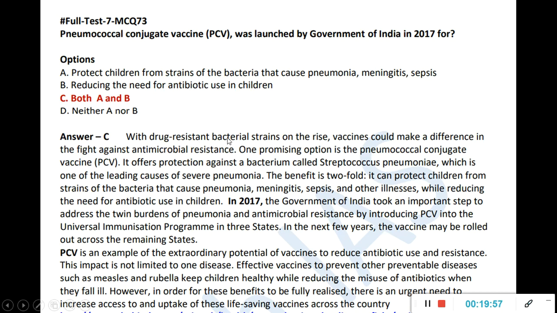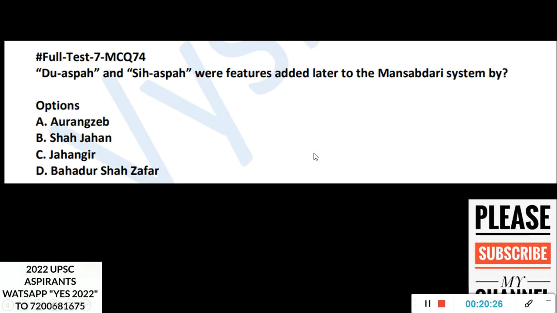And here, with drug-resistant bacterial strains on the rise, vaccines could make a difference in the fight against antimicrobial resistance. One promising option is this PCV vaccine. It offers protection against a bacterium called Streptococcus pneumoniae, which is one of the leading causes of severe pneumonia. Okay, benefit is twofold. It can protect children from all these diseases and also reduce the need of antibiotic use. Okay, 2017 it was started. So again, because vaccines are all in the news, maybe they can pick up something like this, which is in news in the last 4-5 years. So be prepared for that.